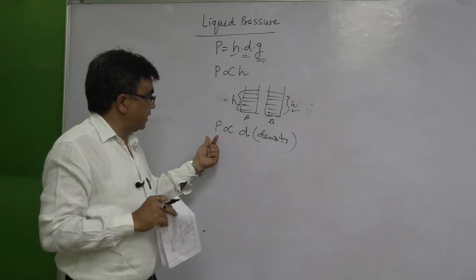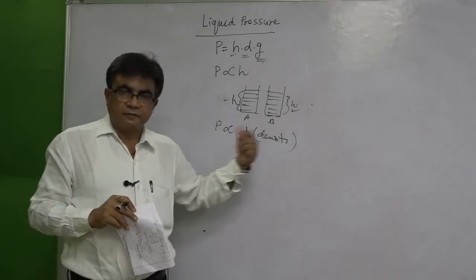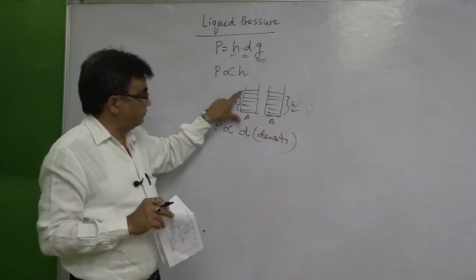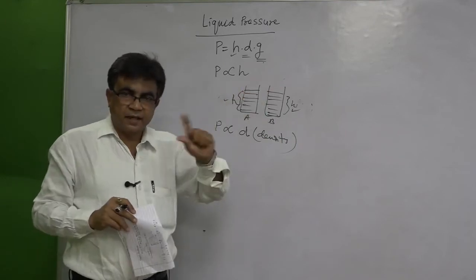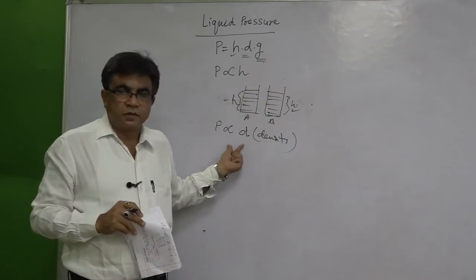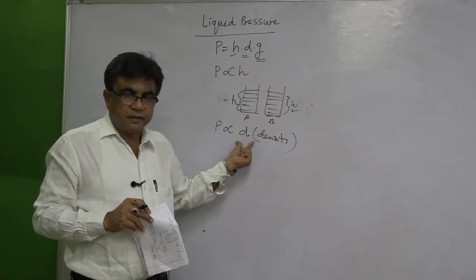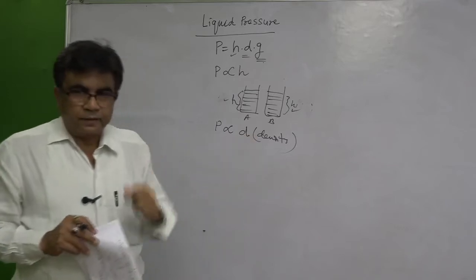So in that case, when liquids are different and if their depth is the same, pressure is directly proportional to the density D, the density of the liquid.